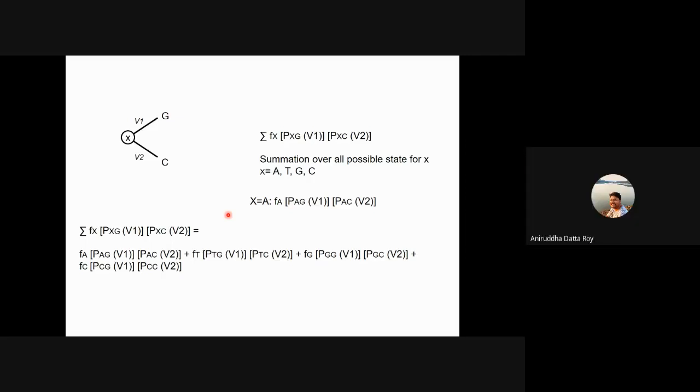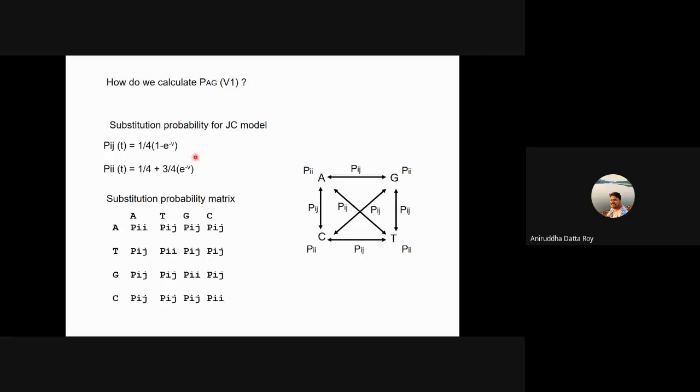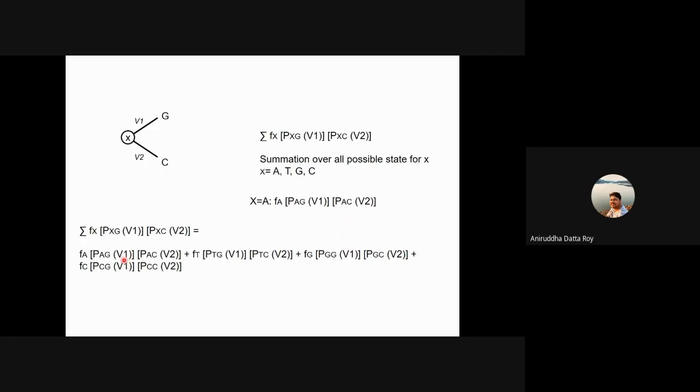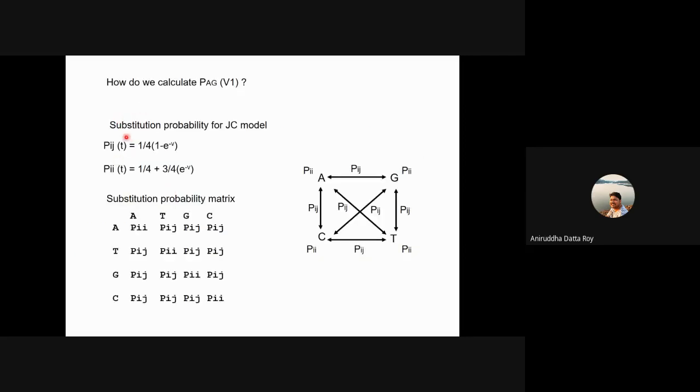Pij. Okay, great, so someone's got it. So you're basically going from one base to another base. So that's Pij given time t, but what we are doing is given V1. But there is already a time component in the branch length, so we're just going to take this.